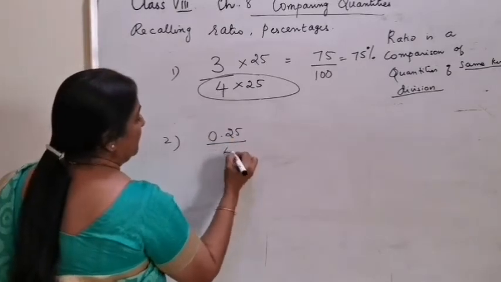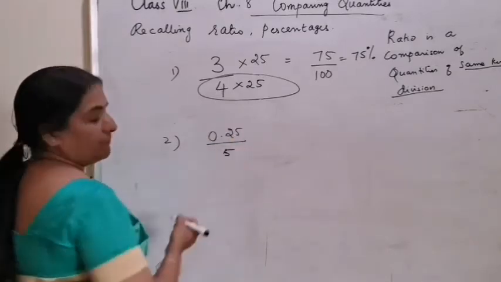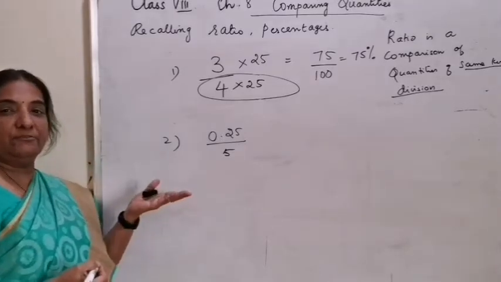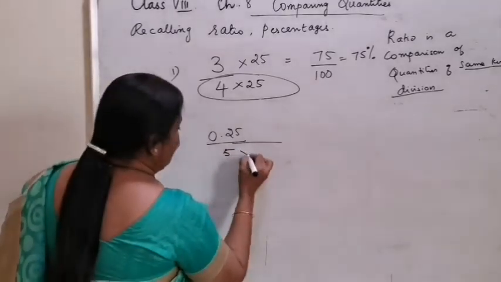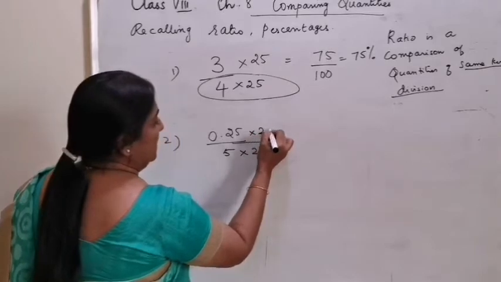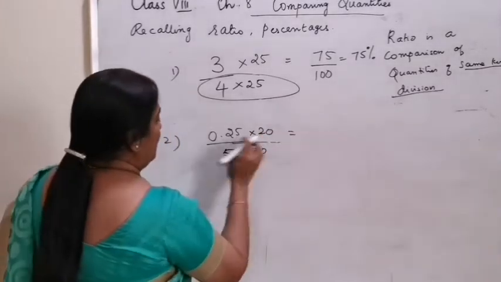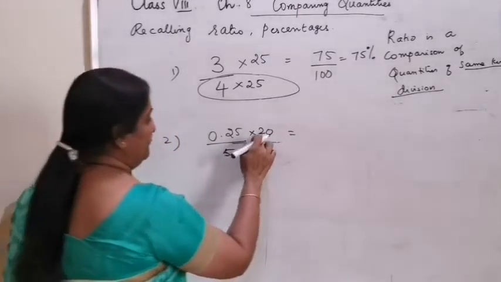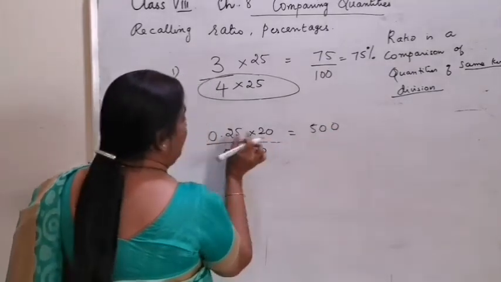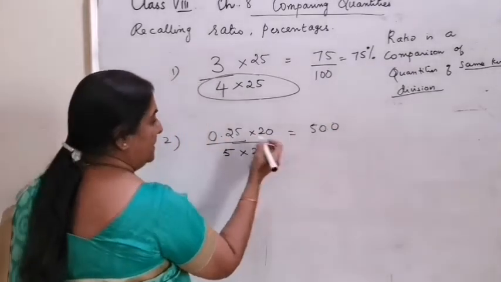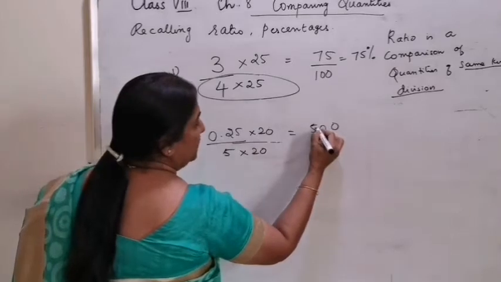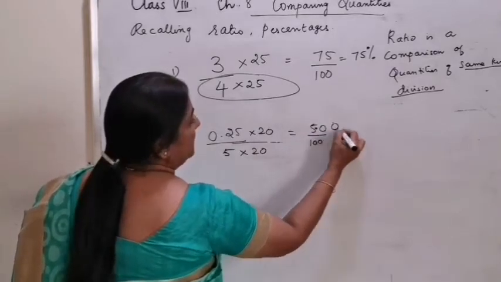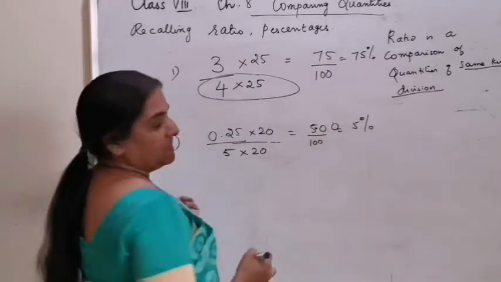Similarly, if you have 0.25 by 5. How do you convert 5 into 100? It is 5 into 20. What is 25 into 2? 50. 25 into 20 is 500. Now decimal place 2 by 100, which is the same as 5%.